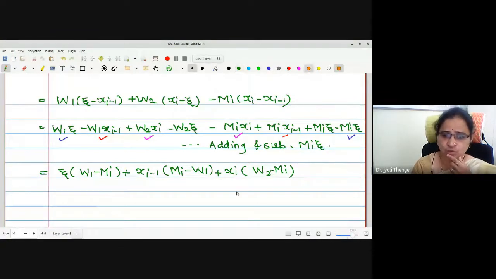Lastly, again, we were going to consider the coefficient of zeta. W2 zeta and this zeta we have.